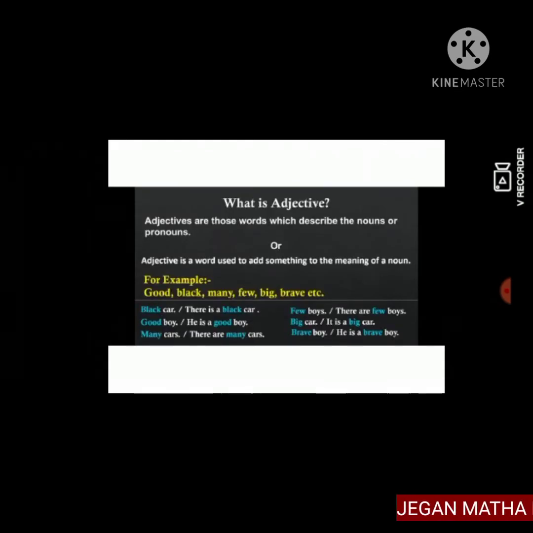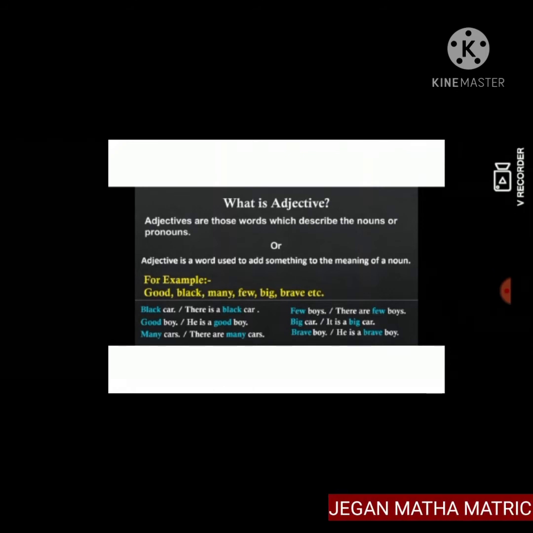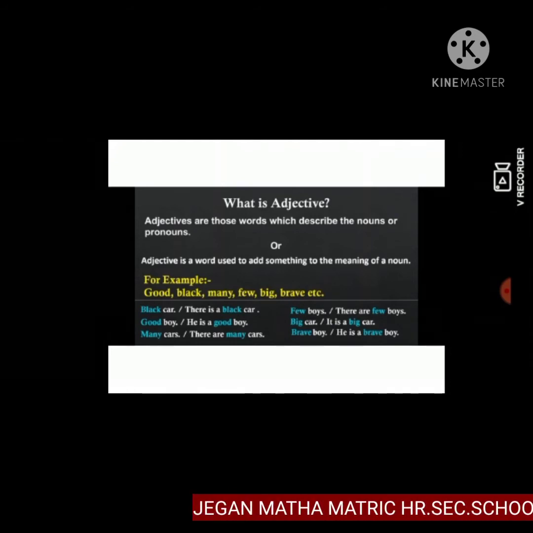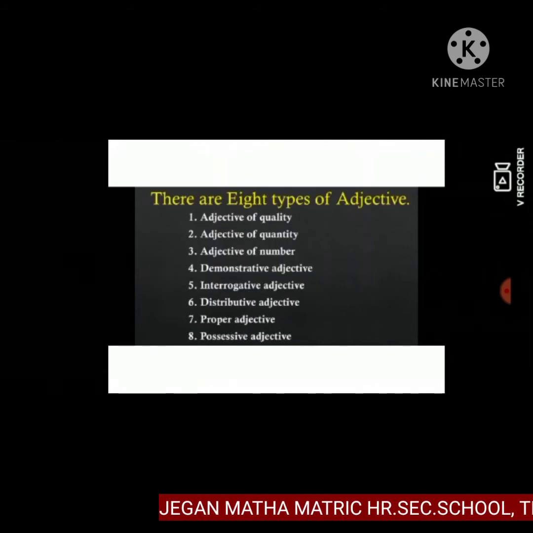What is an adjective? Adjectives are those words which describe nouns or pronouns. An adjective is a word used to add something to the meaning of a noun. For example, good, black, many, few, big, brave, etc.